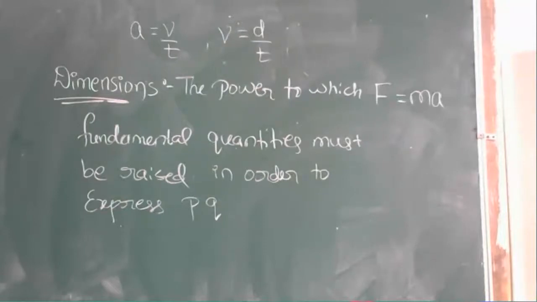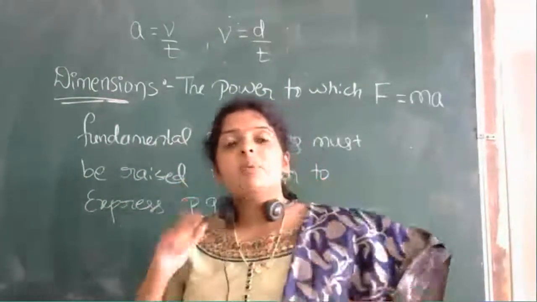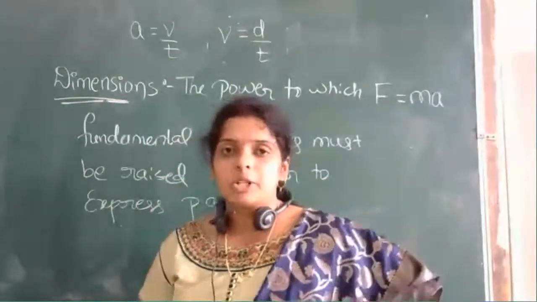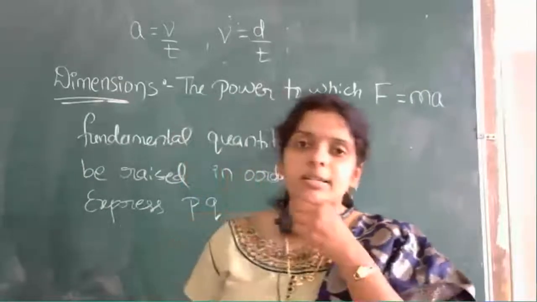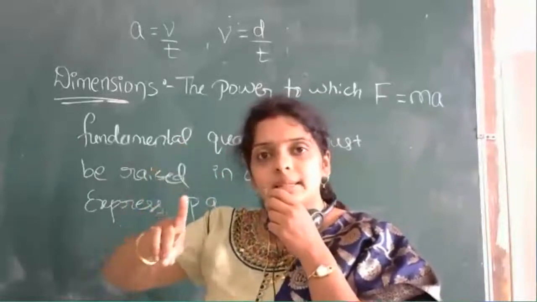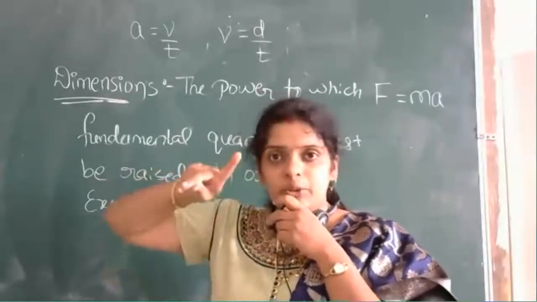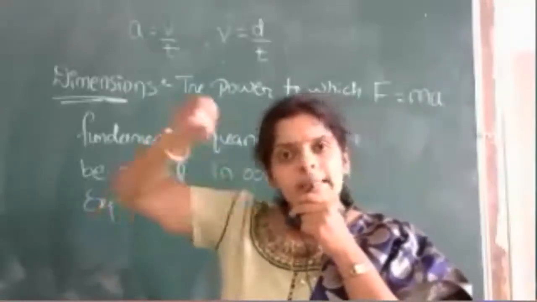What is displacement? Shortest distance traveled. It is nothing but the shortest distance between the initial point and the final point. The shortest distance between the initial point and the final point is called displacement. Correct? So that measurement is nothing but what? Length measurement. Do you agree with this? Displacement is nothing but the length measurement.